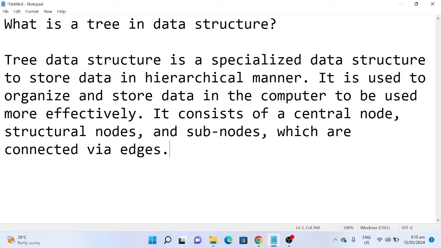So in this video guys, we will talk about what is a tree in data structure.